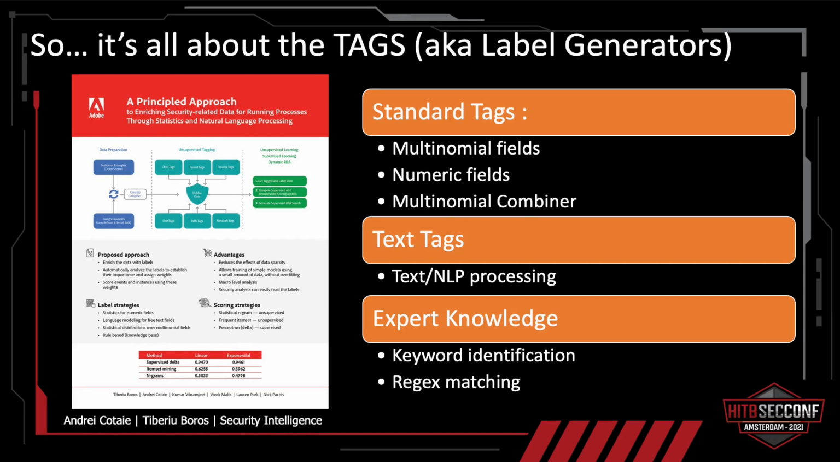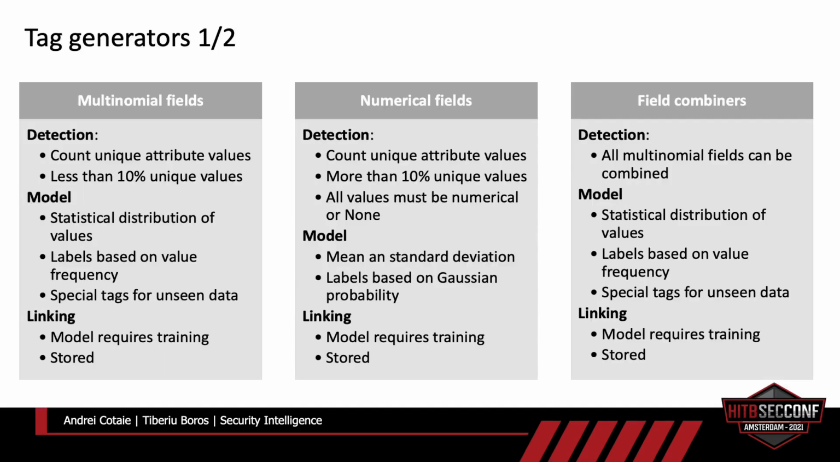The tagging is done using a couple of predefined recipes for various attribute types, and also it is able to handle free-form text data. It's able to extract advanced features by combining different tags. So the first set of tags, we call those simple tags. It's basically composed of multinomial fields, numerical fields, and field combiners.